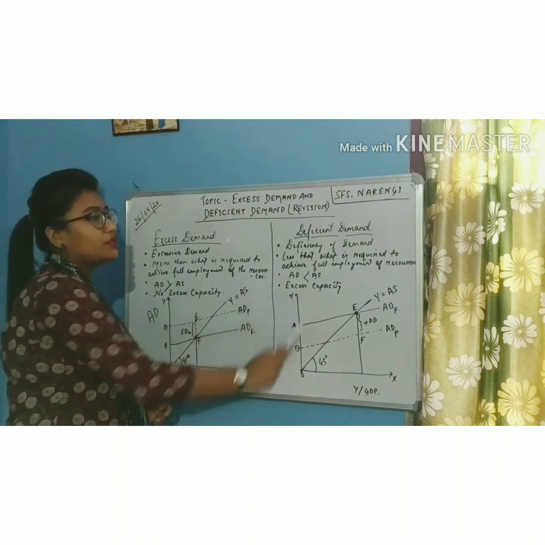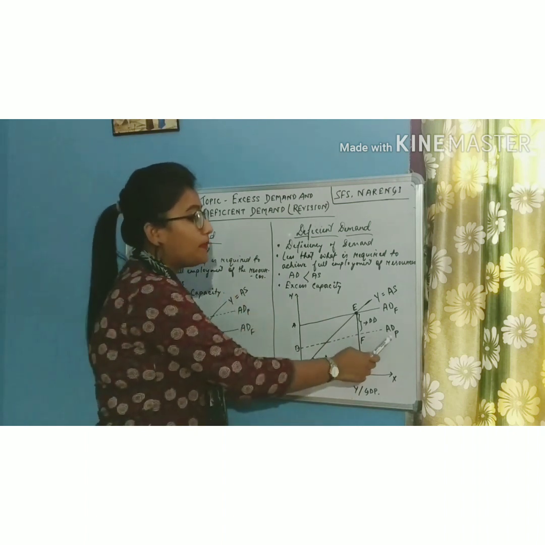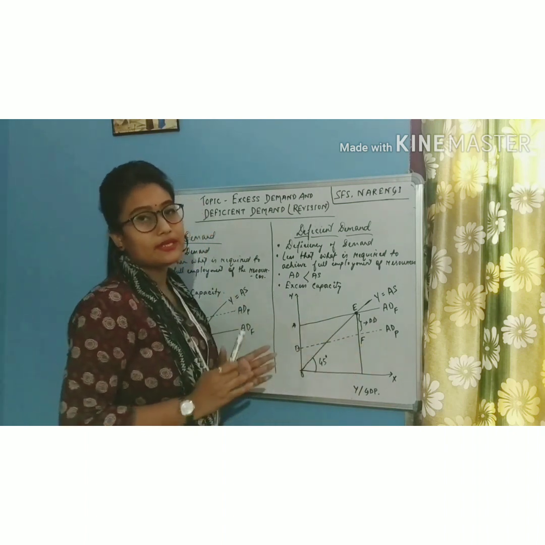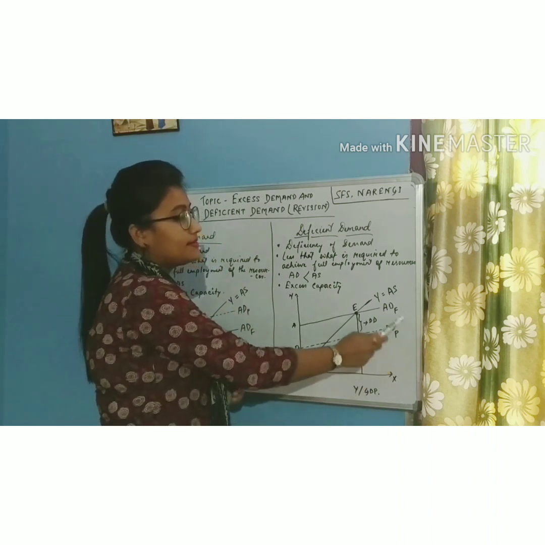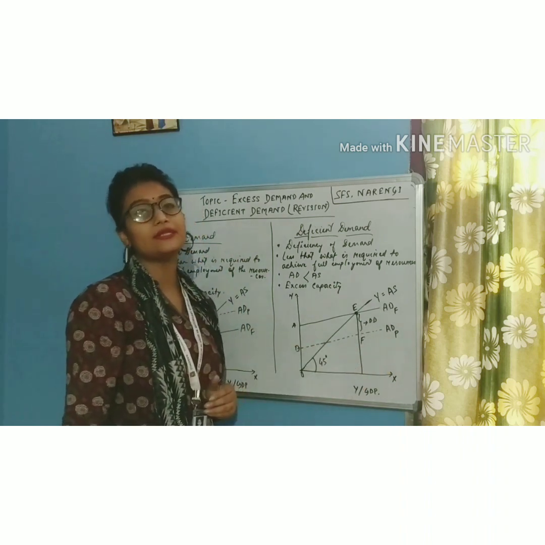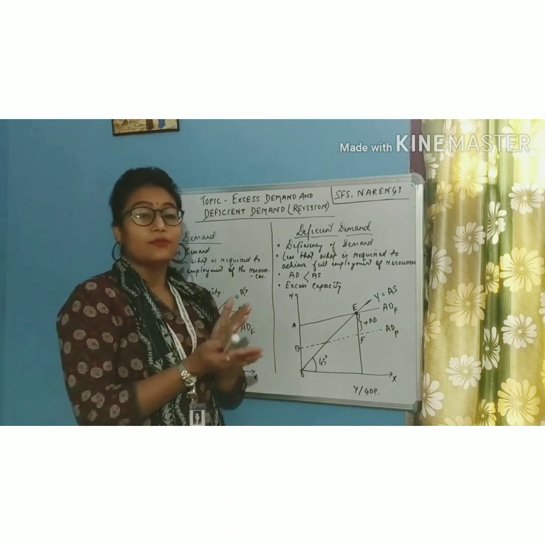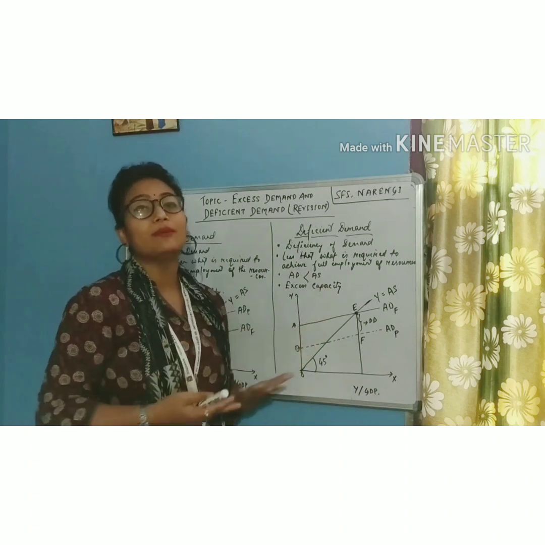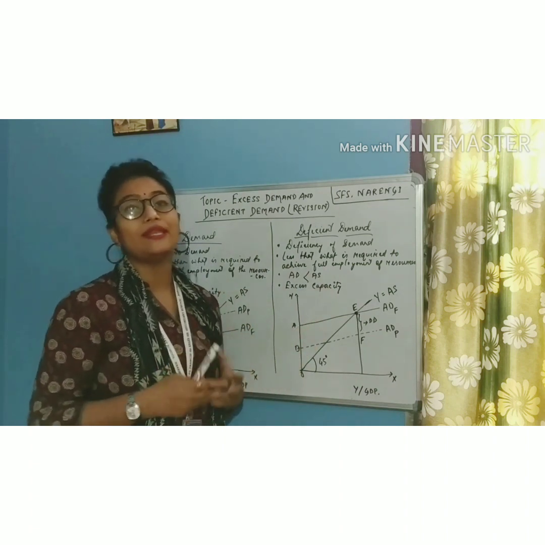In case of deficient demand, since demand is deficient, it is less. What is planned by the people in the economy, that means the planned expenditure in the economy, is less than the full employment expenditure. So that is why it is deficient. That means the resources are capable of producing much more, but the people in the economy are not planning to spend that much.